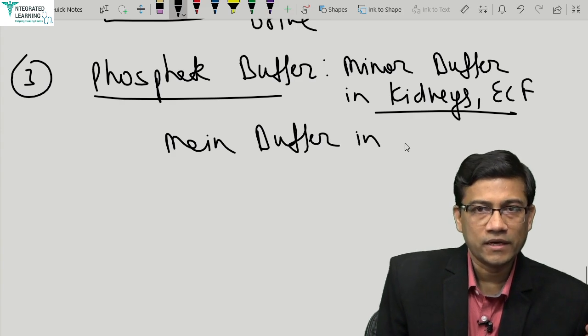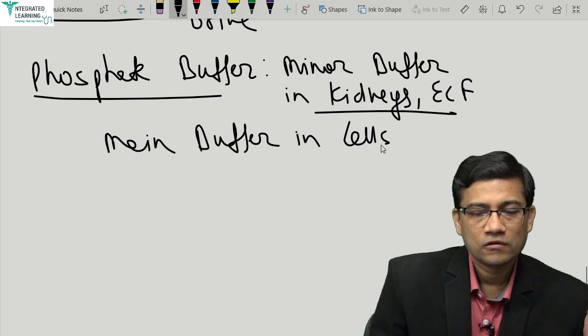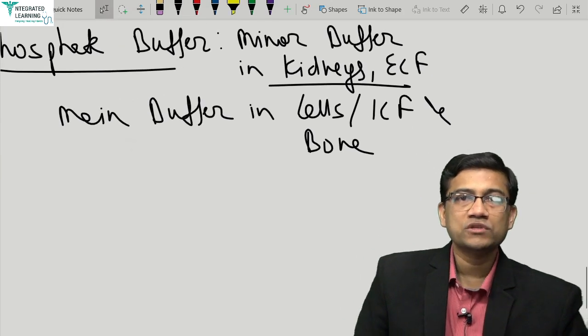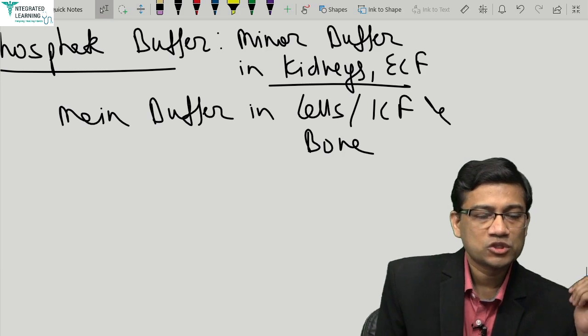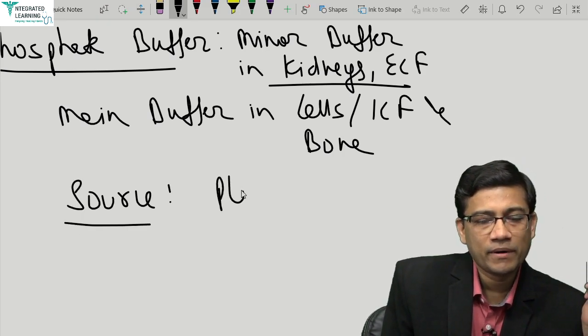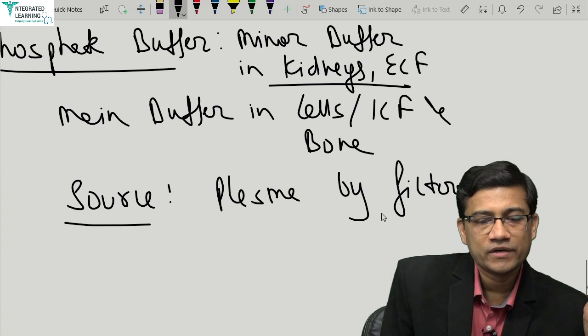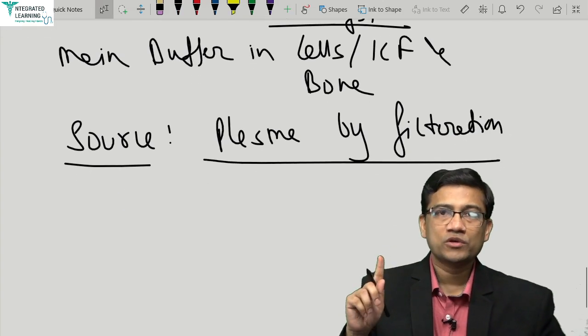in cells, that is ICF, and bones. MCQ. So bone, ICF, who's the main buffer? Yes, the main buffer is the phosphate buffer. Okay. What is the source? Again, plasma by filtration. So the main source is plasma via the process of filtration.